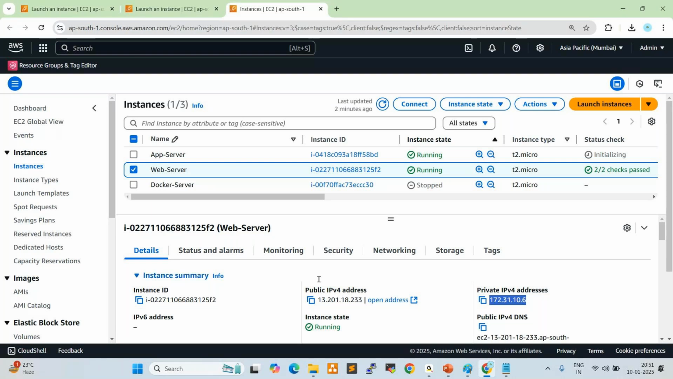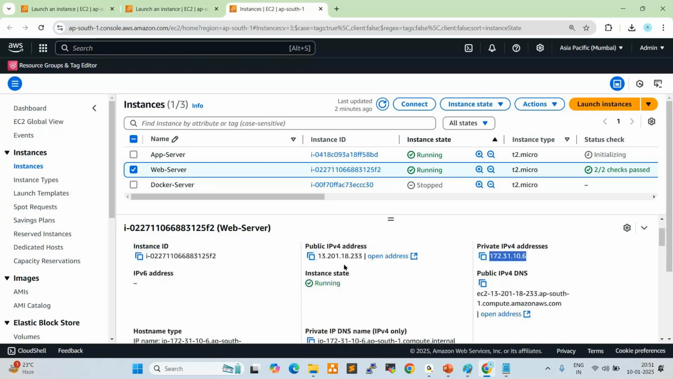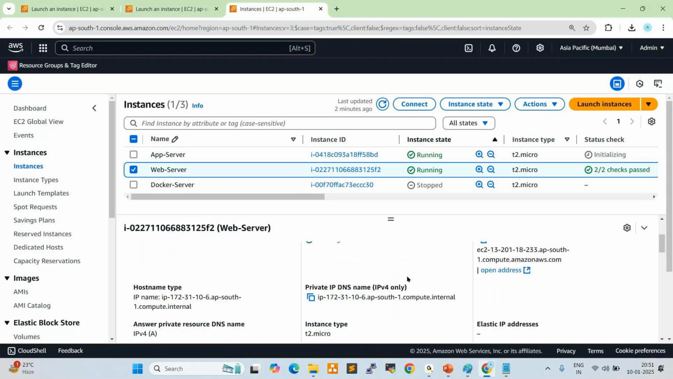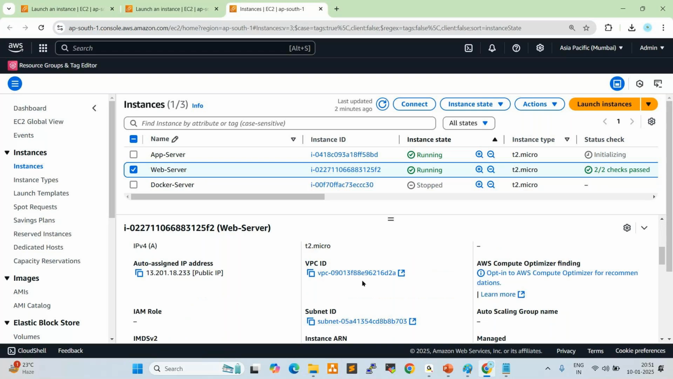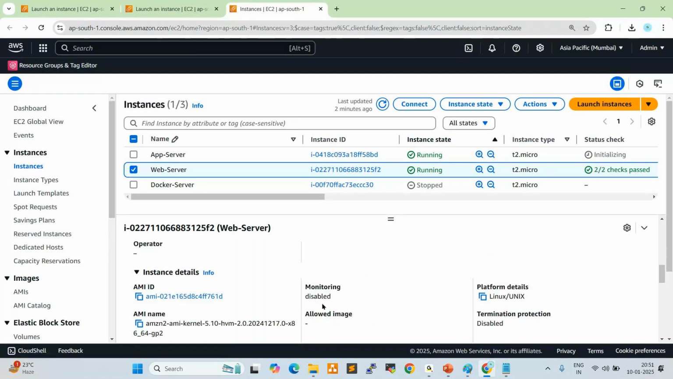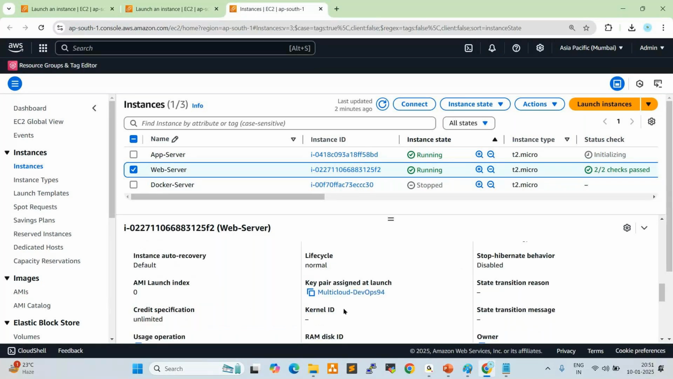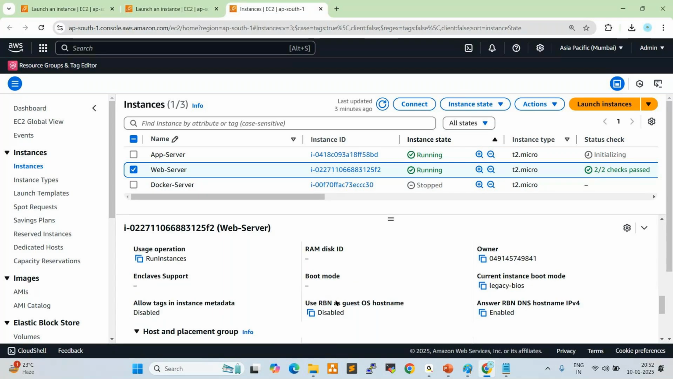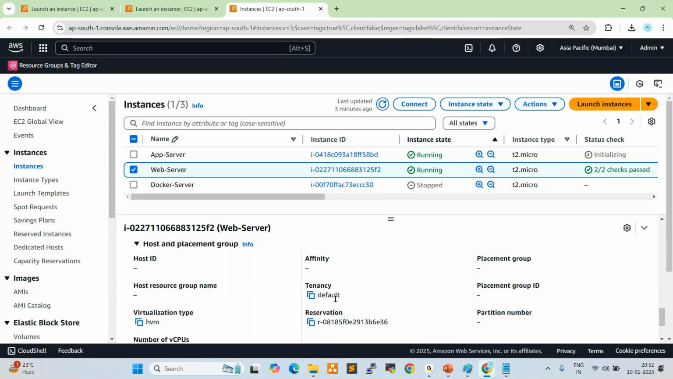Fine. So here, scroll down. Now the instance state is running. Next, see here, you can check the information about your instance, VPC ID and subnet ID, right? Monitoring is disabled. If you want to enable the monitoring, you can enable it. AMI ID, AMI name, Amazon Linux. These are all we can check here. Key pair, see here, the key pair is available. This key pair we attach to the server, right?